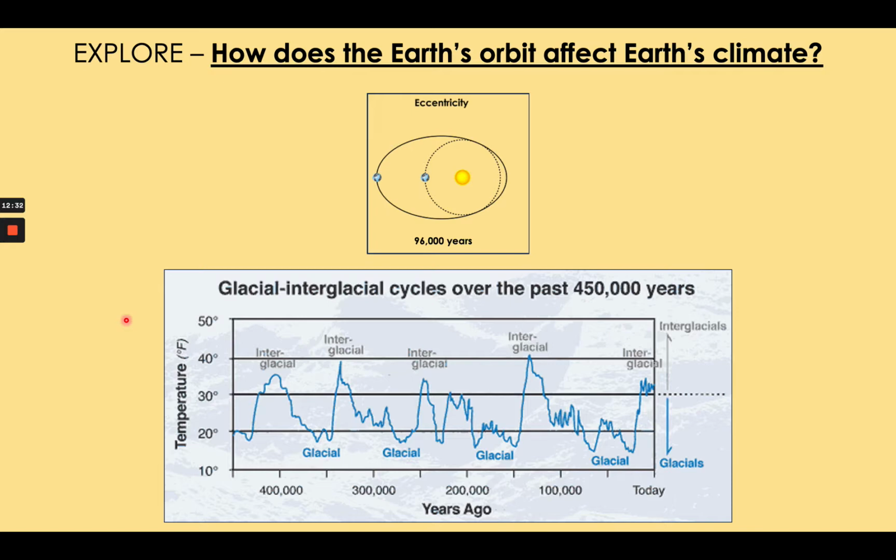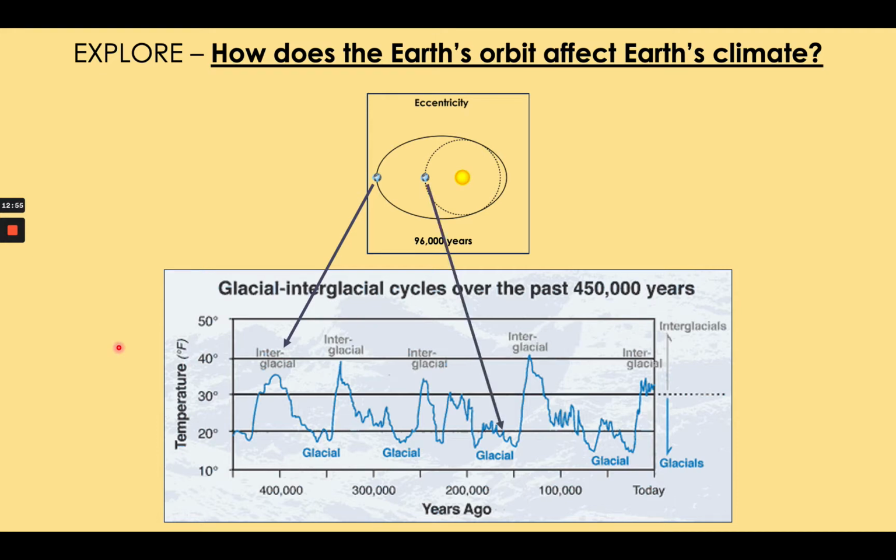What do you notice? Well, when the Earth has an elliptical orbit, we get our warmer periods. As you can see, it takes about 100,000 years between each warmer period, almost perfectly matching orbital eccentricity. These warmer periods are called interglacial periods.